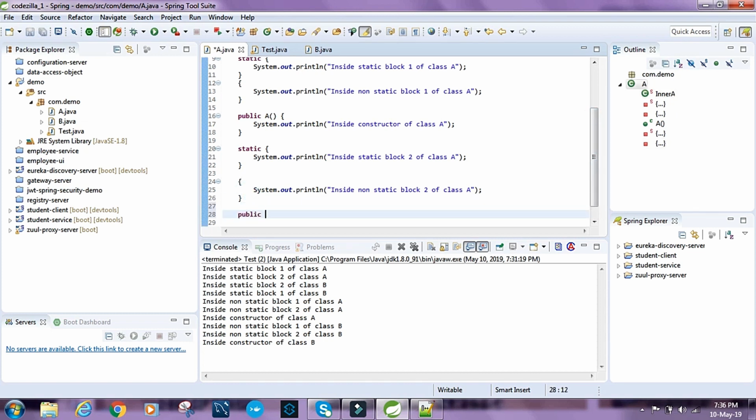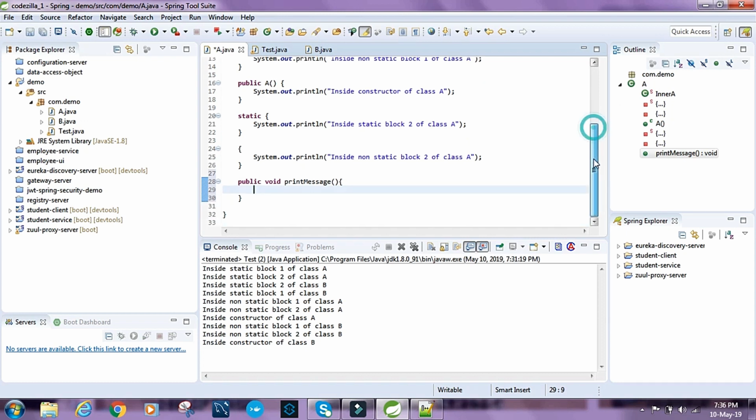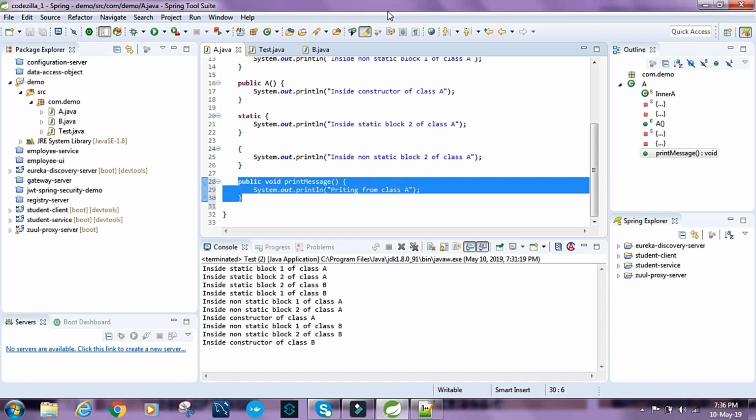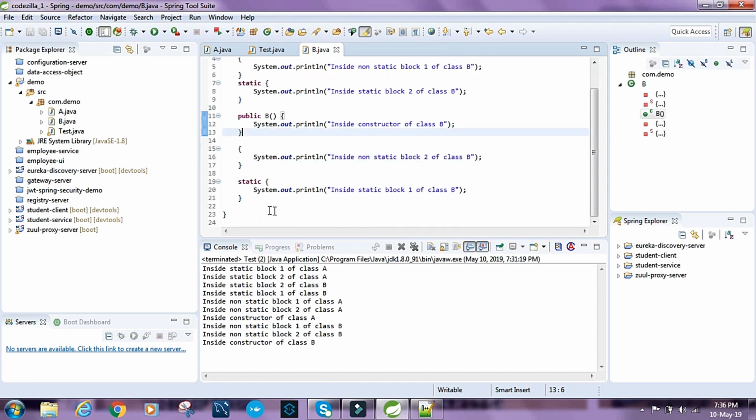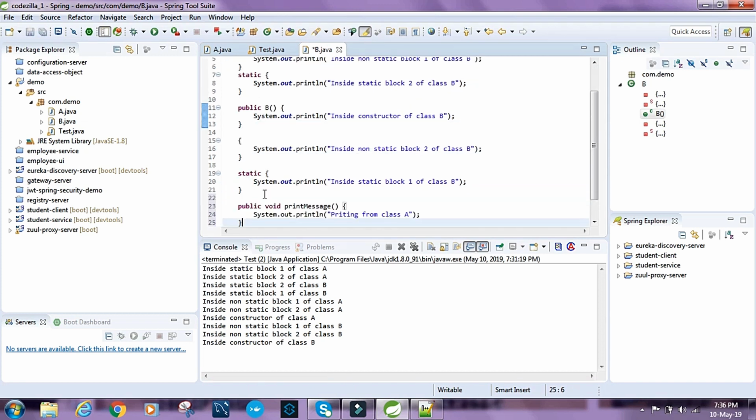Let's say public void print message, and let's print "printing from class A", and let's have this same method overridden by class B. So let's have it here, and let's say "printing from class B",